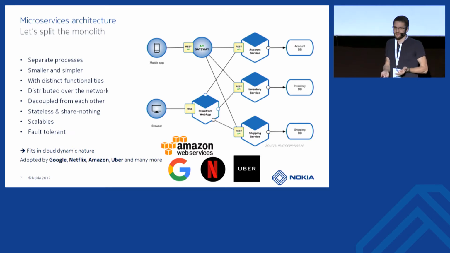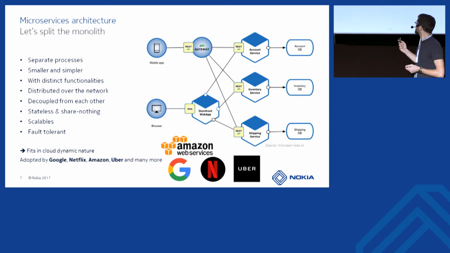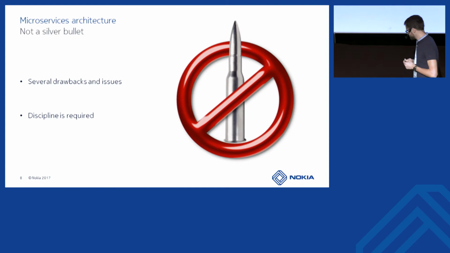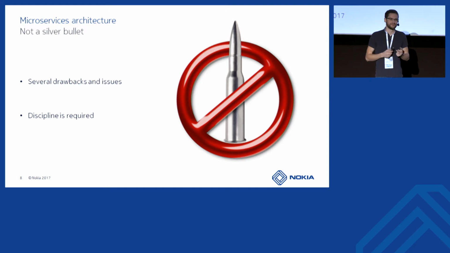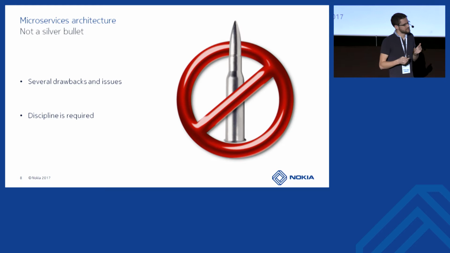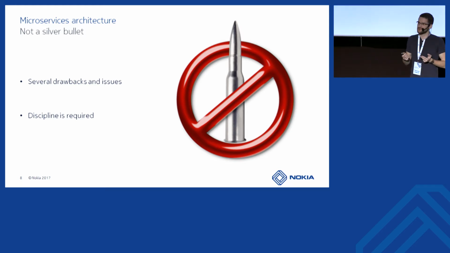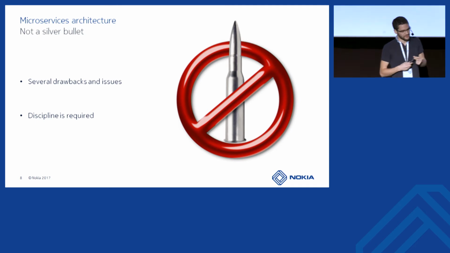Some software don't need that. This architecture is not a silver bullet. It will solve some of your problems, but it will bring other problems, mostly regarding the deployment part.